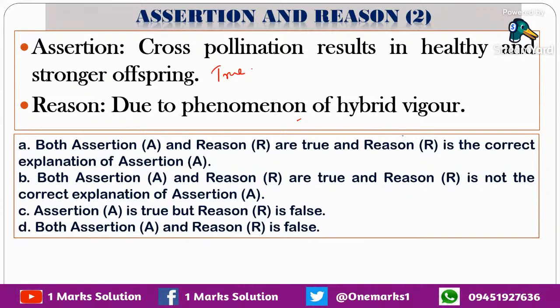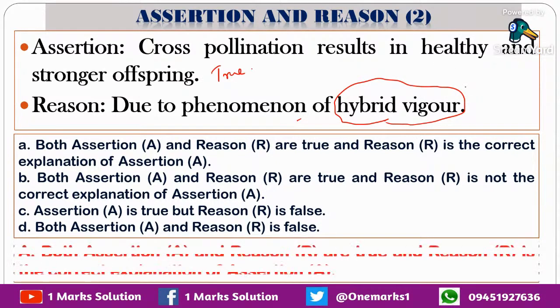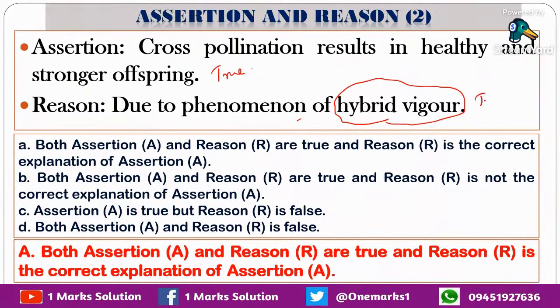Now let us see the second statement, the reason: due to the phenomenon of hybrid vigor. We have learned hybrid vigor and inbreeding depression. So what is hybrid vigor? It is the tendency of a crossbred individual, that means one formed by crossbreeding, to show superior qualities than both parents. So this statement is also true. Both the statements are true.